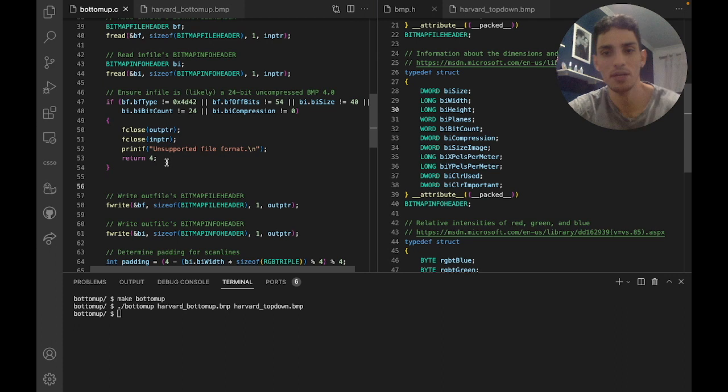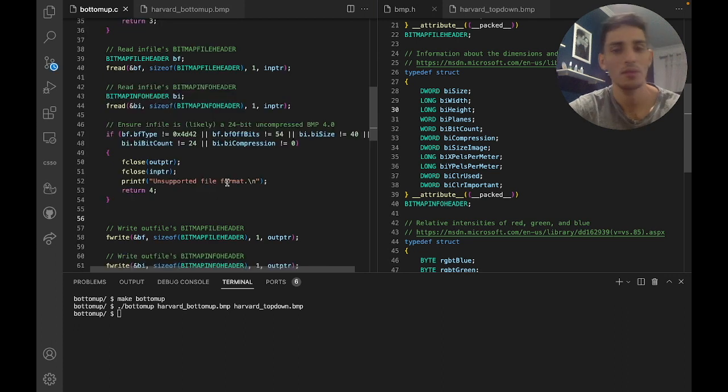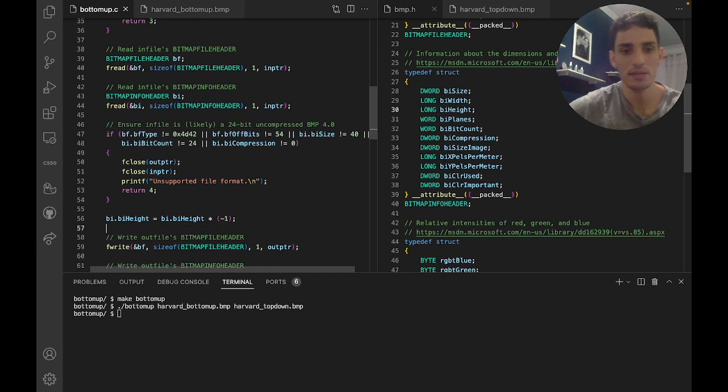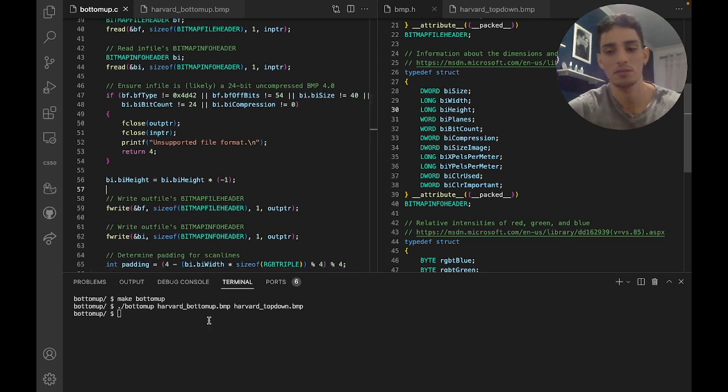So how do we change biHeight? We know that it is stored in the bitmap info header, and the bitmap info header is called bi, so we have to write bi dot biHeight equals bi dot biHeight, and now we multiply it by -1 to make it positive. And that's all we had to do so far.